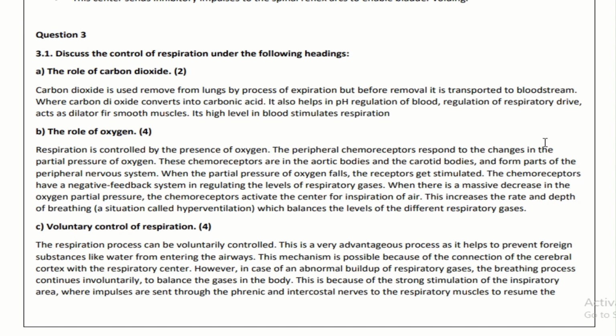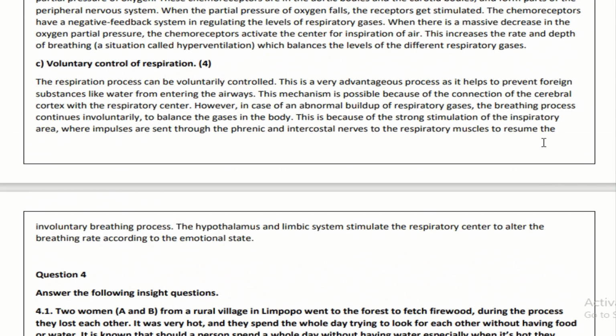This is because of the strong stimulation of the inspiratory area, where impulses are sent through the phrenic and intercostal nerves to the respiratory muscles to resume the involuntary breathing process. The hypothalamus and limbic system stimulate the respiratory center to alter the breathing rate according to the emotional state.